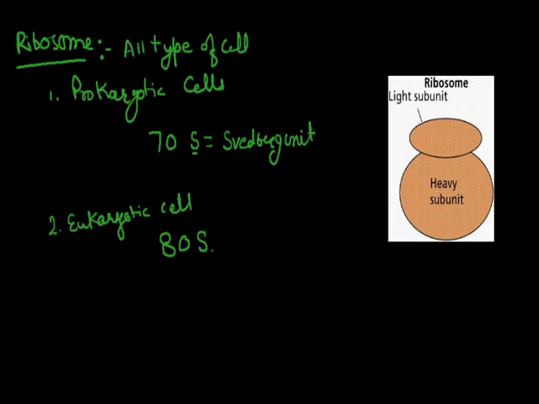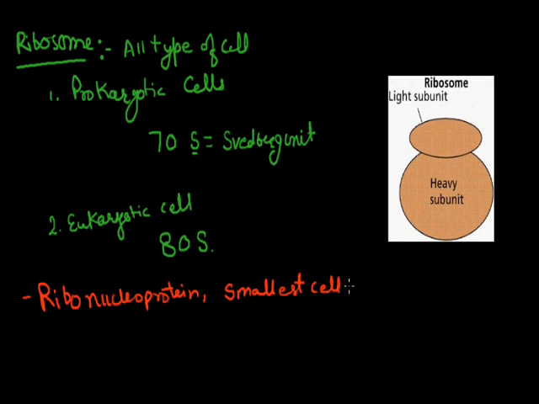First of all, what is the meaning of ribosomes? Ribosomes are the structures which are made up of ribonucleoproteins. Ribo means nucleic acid, RNA, ribonucleoproteins. This is the smallest cell organelle in the cell, in a plant cell or in an animal cell. It is a membraneless cell organelle. It has no membrane in its structure, so we call it a membraneless cell organelle.